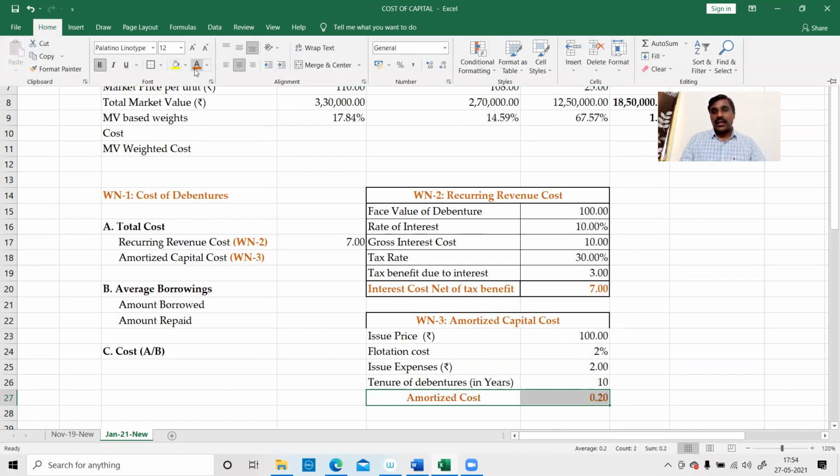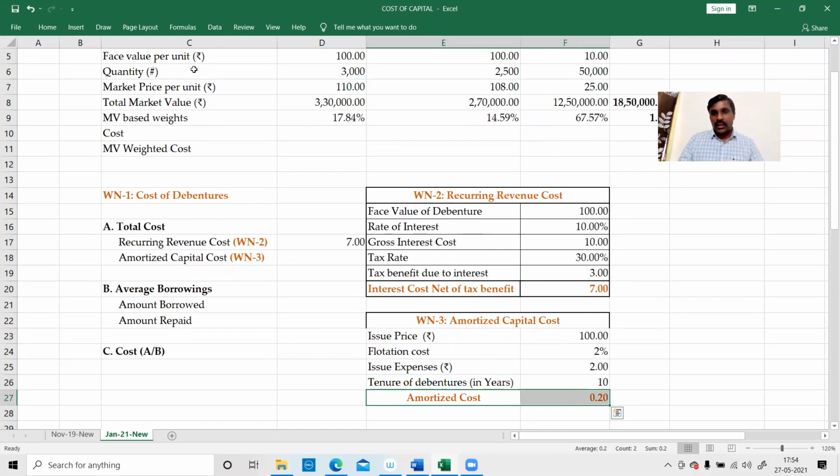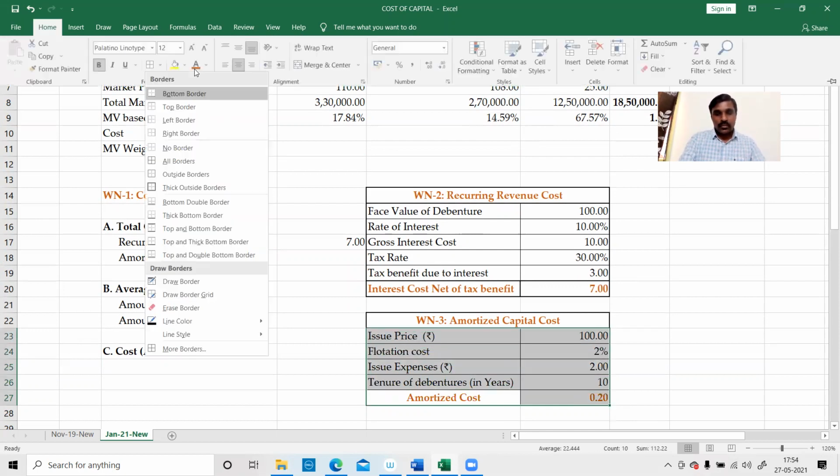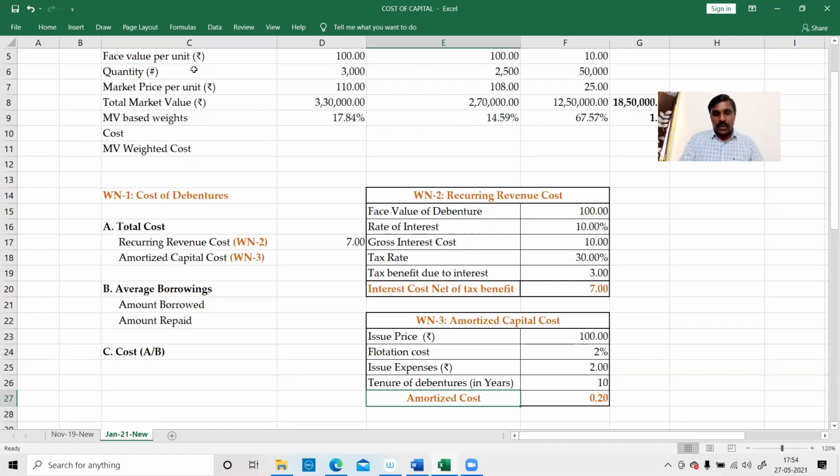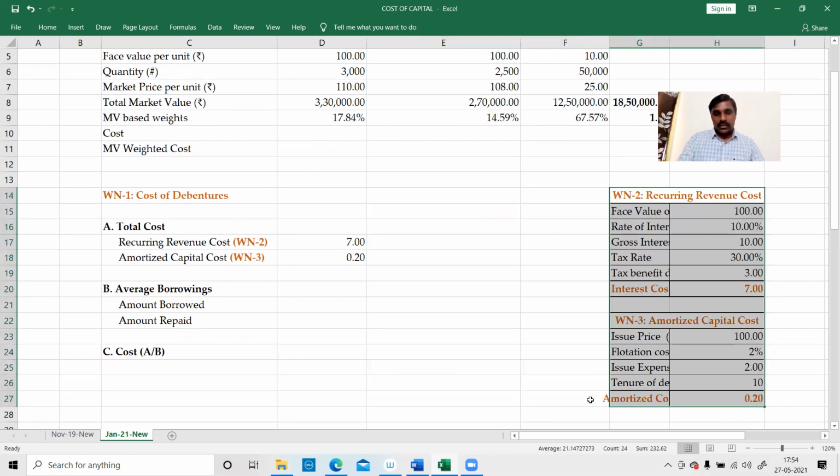So first we have to calculate these two components. One is recurring cost, another one is amortized cost. So don't do the shortcuts. You can do the problem very simply just by using the formulas, but nobody understands what is going on in the formula. If you just memorize the formula, you don't understand what is going on in it. Therefore, use the conceptual way. So this will be total 7.2. Okay, right. Done.